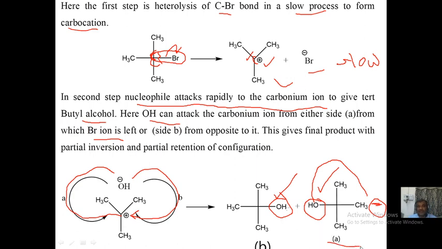So tertiary butyl alcohol is formed, partly with retention of configuration and partly with inversion of configuration, friends, right? And this step is a fast step. Immediately once the carbocation is formed, the incoming OH, from either side B or A, will attack to form the product.